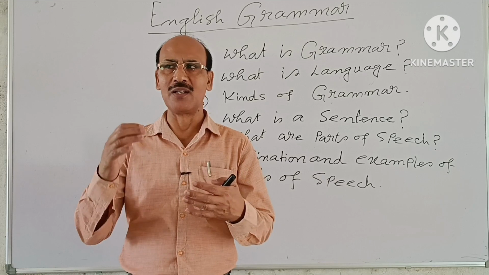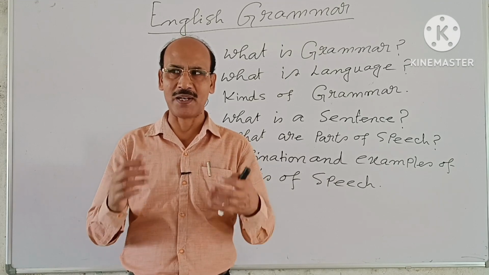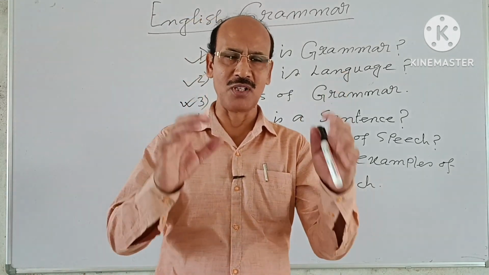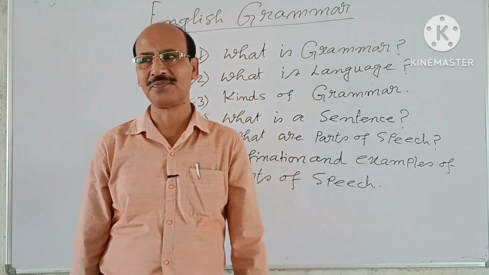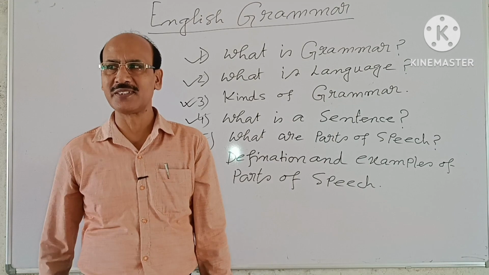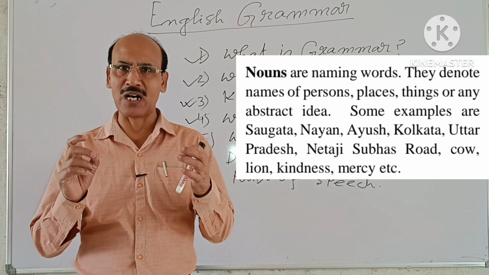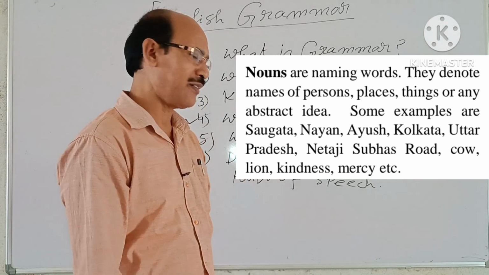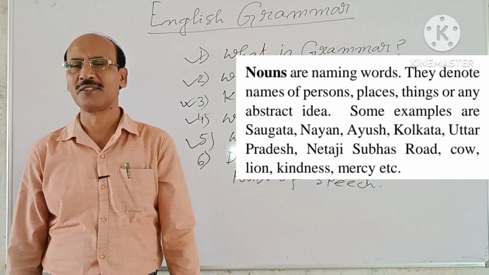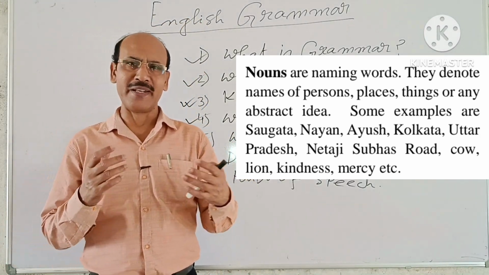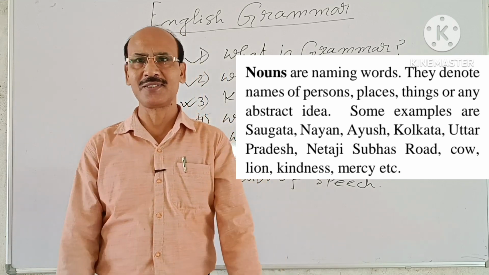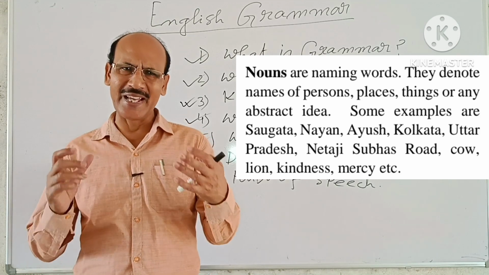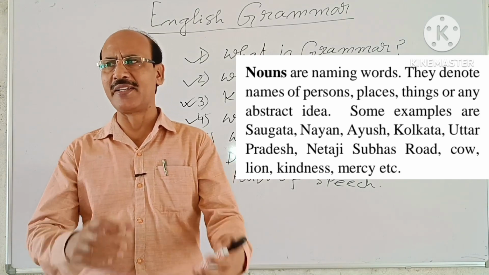Now we will define the parts of speech with examples. First one, nouns. What are nouns? Nouns are naming words. They denote names of persons, places, things or any abstract idea.